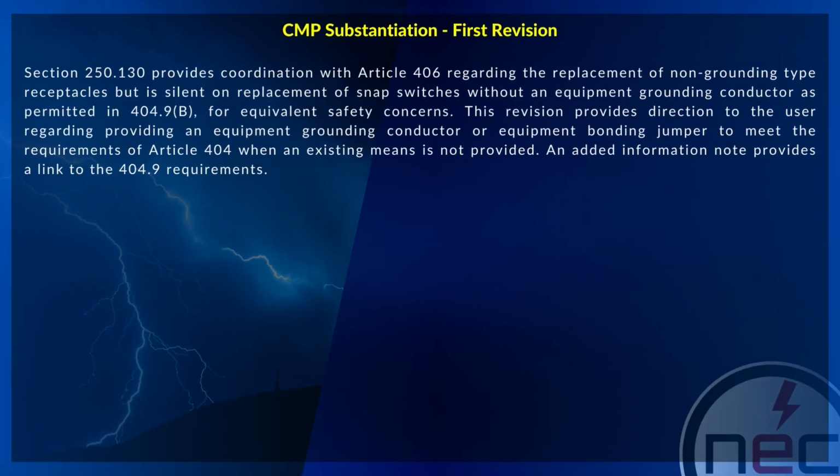Section 250.130 provides coordination with Article 406 regarding the replacement of non-grounding type receptacles, but is silent on replacement of snap switches without an equipment grounding conductor, as permitted in 404.9(B) for equivalent safety concerns. This revision provides direction to the user regarding providing an equipment grounding conductor or equipment bonding jumper to meet the requirements of Article 404 when an existing means is not provided. An added informational note provides a link to the 404.9 requirements.